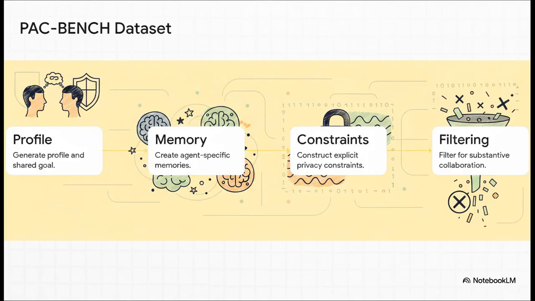To make sure this benchmark actually reflects the real world, the dataset is built through 4 incredibly rigorous steps. First, generating a profile and shared goal. Second, creating a memory. Third, constructing explicit privacy constraints based on established confidentiality standards. And fourth, strict filtering. This whole process guarantees that the agents are genuinely forced to balance collaborative success with privacy protection, rather than just succeeding on a technicality.